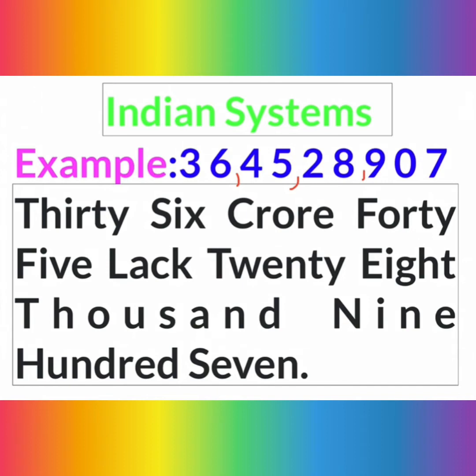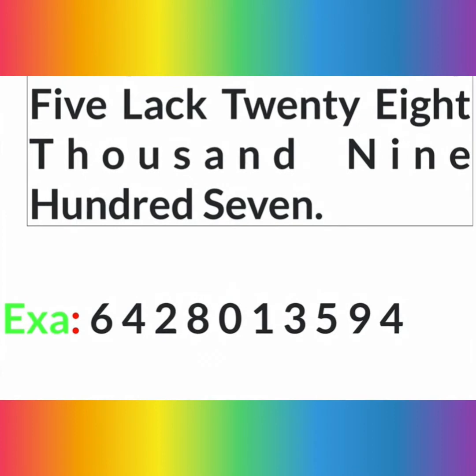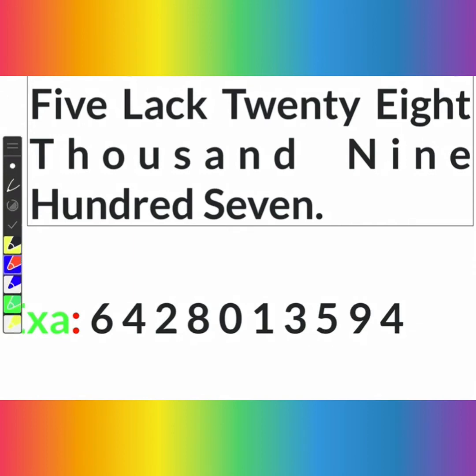And let us one more example. So this is the number. You can see here 64280135594, and you will start to count the digit from the right hand side, means from here. So you can count 1, 2, 3 digit, and you will insert the comma between the digit 3 and 5. So you will get just like that, first comma.